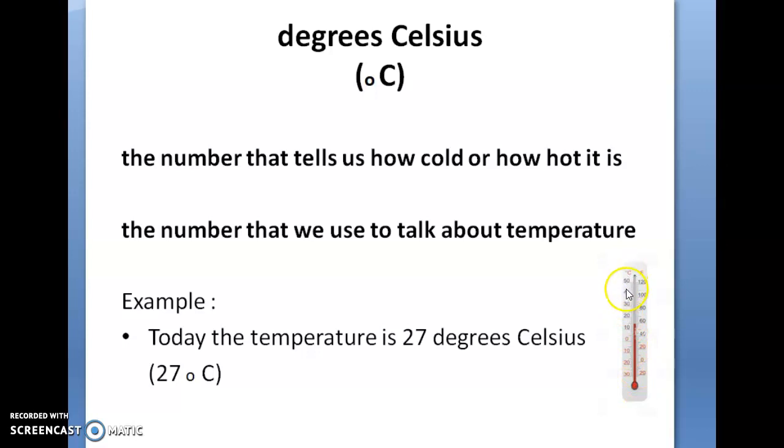Here we have degrees Celsius and here we have degrees Fahrenheit. We here in Greece use degrees Celsius. An example: today the temperature is 27 degrees Celsius. This is what we use to show the temperature.